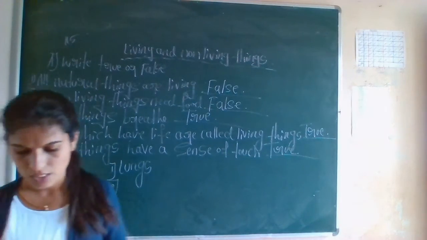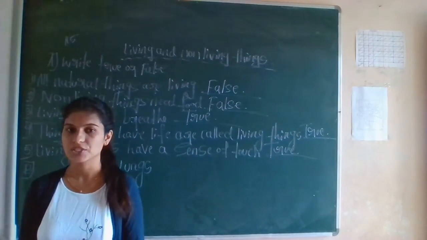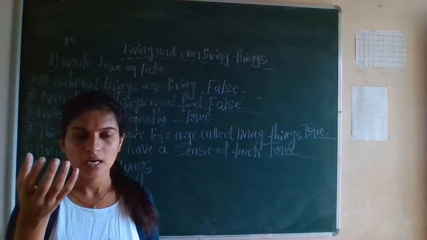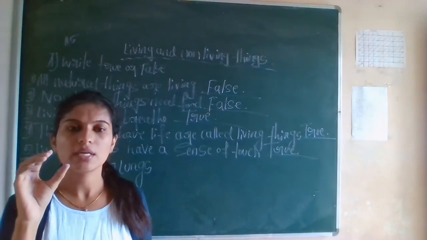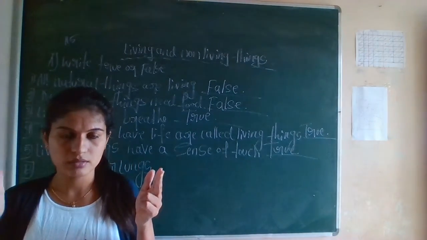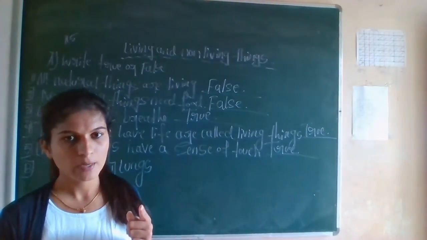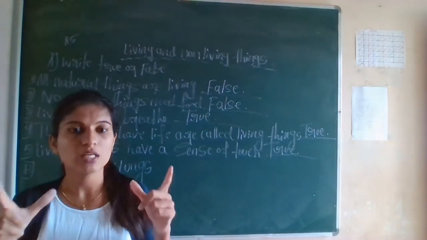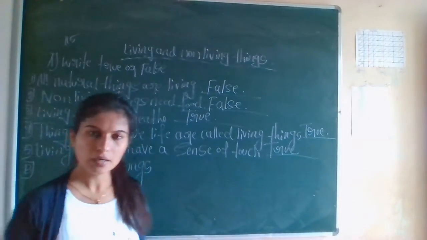Next, the second one: a kitten grows into a dash. When you take a baby of a cat, when it's small, what do you call it? You call it kitten. But when it grows big, what do we call it? We call it cat. When the baby cat is small we call it kitten, and when it grows bigger we call it cat. So next, a kitten grows into a cat.